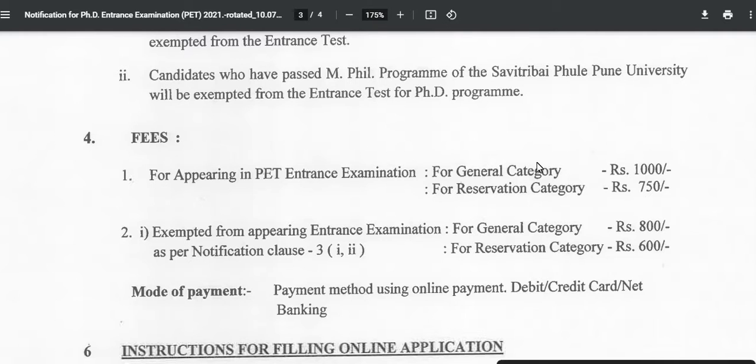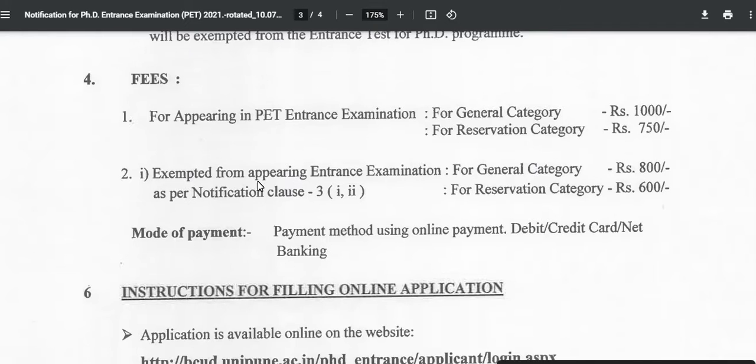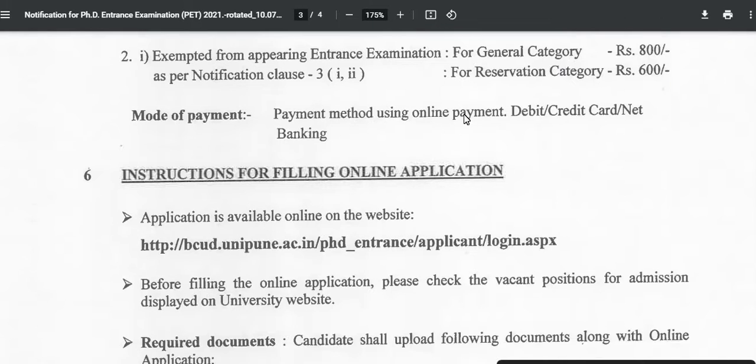There will be an entrance examination fee, 1000 rupees for the general category and 750 for the reserved categories. For the exempted candidates, the fee is 800 rupees for the general category and 600 rupees for the reserved category. The mode of payment will be through debit card, credit card, or net banking through the online system only.